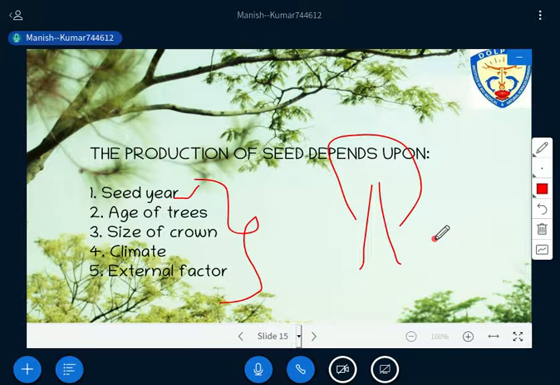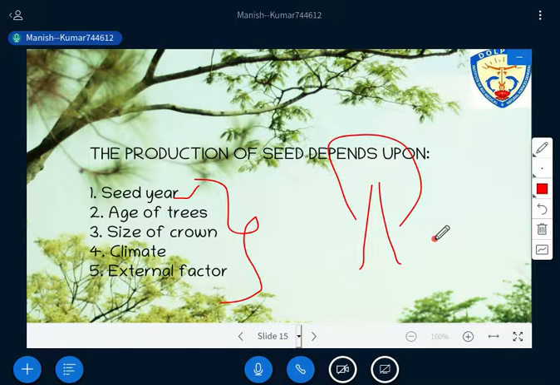Because during the pollen time most of the pollen can be distributed here and there, so you get very little seed. So the production of seed depends upon climate also. As I gave one example, if high wind is there, or if it is a high rainfall area, again you are going to lose the number of seeds. So climate is one of the factors for the production of seed.